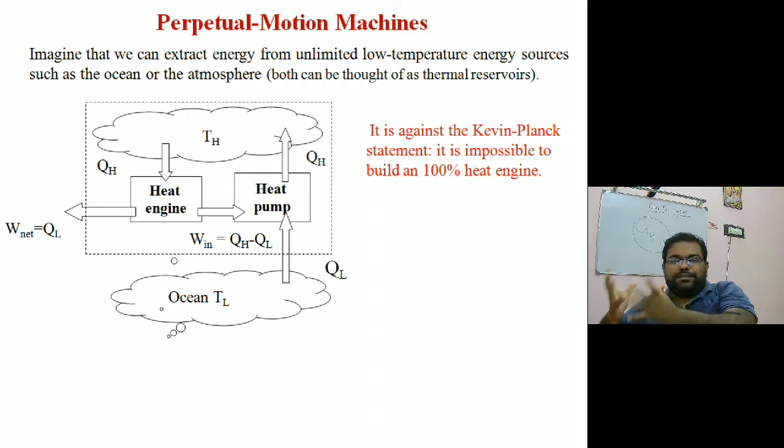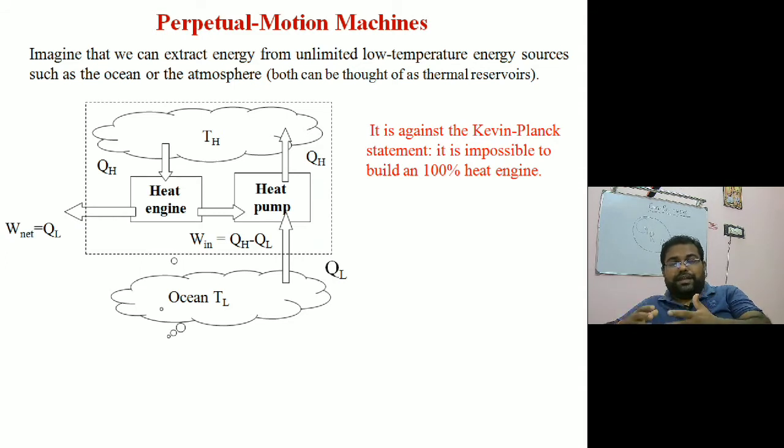If you are making some more arrangement, adding a heat engine which is taking heat from the high temperature reservoir and doing work, whatever work it is generating, it is applying to the heat pump, and as this is generating extra work, some work is coming out. So this combination of heat pump and heat engine is transferring heat from a low temperature to a high temperature body and generating some net work. That is also impossible. So this is going to violate the Kelvin-Planck statement.